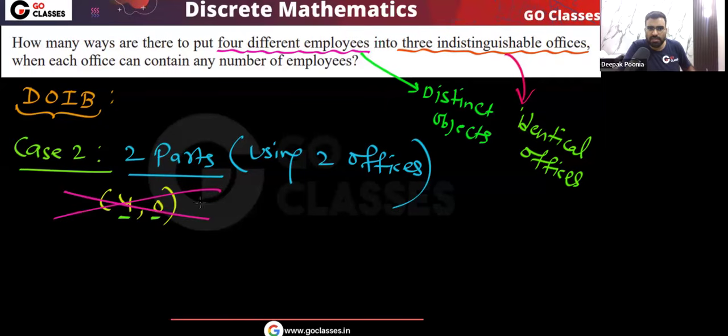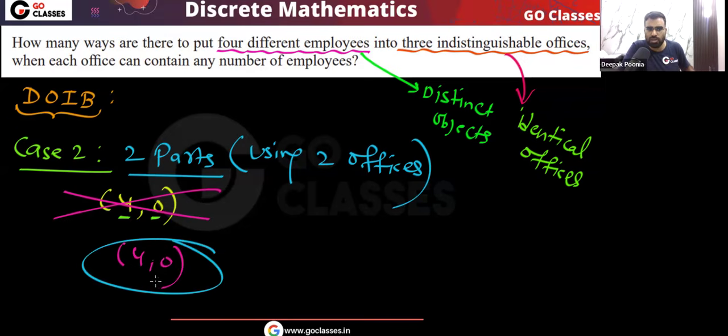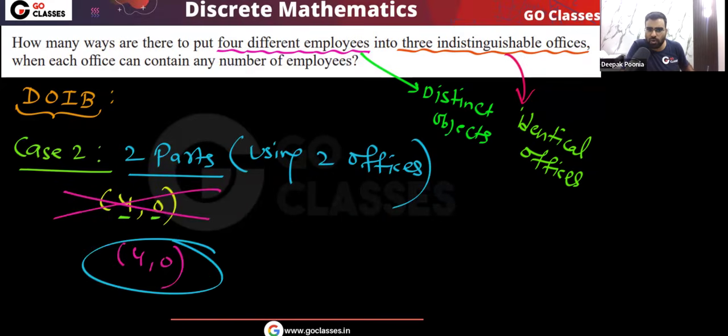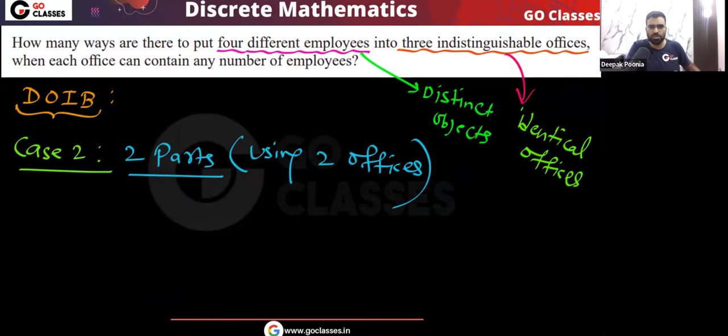No, because see, this we have already considered when we were using one office. If you write like this 4 0, basically what you are saying is that we are using only one office. All the 4 employees are going to the same office. Then it simply means we are using only one office, that we have already considered. Okay, so remember, don't say 4 0 because we need to use two offices. We must use two offices. So what are the distributions? The distributions are like this.